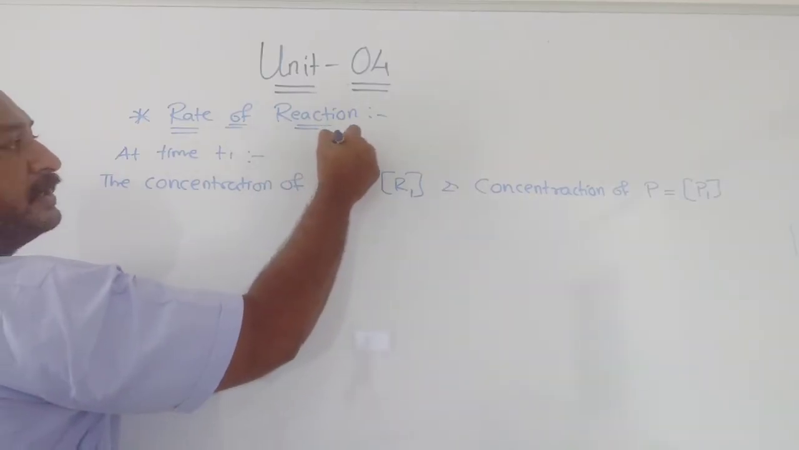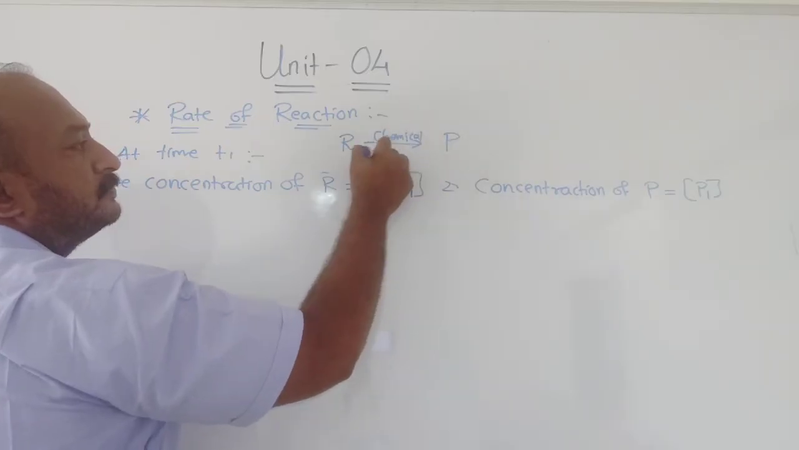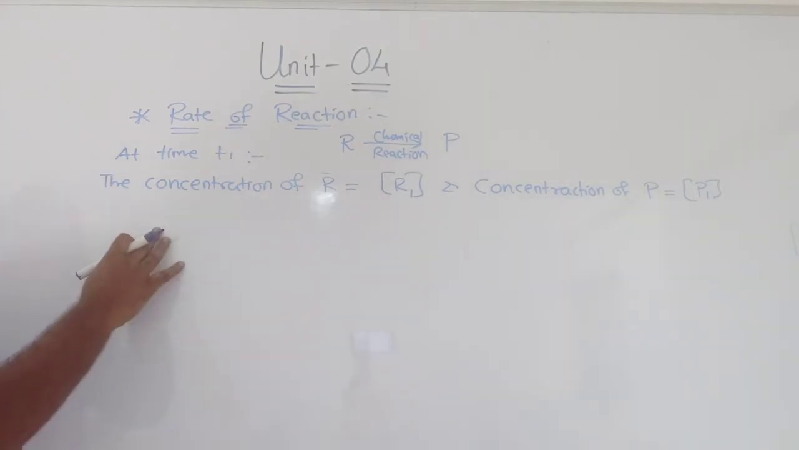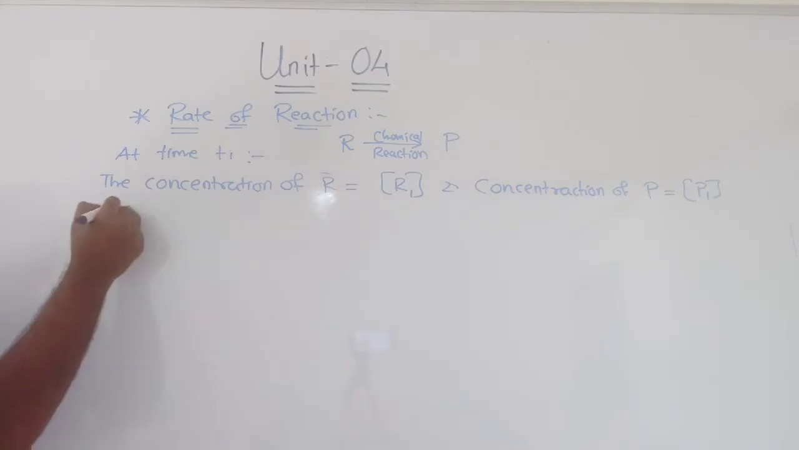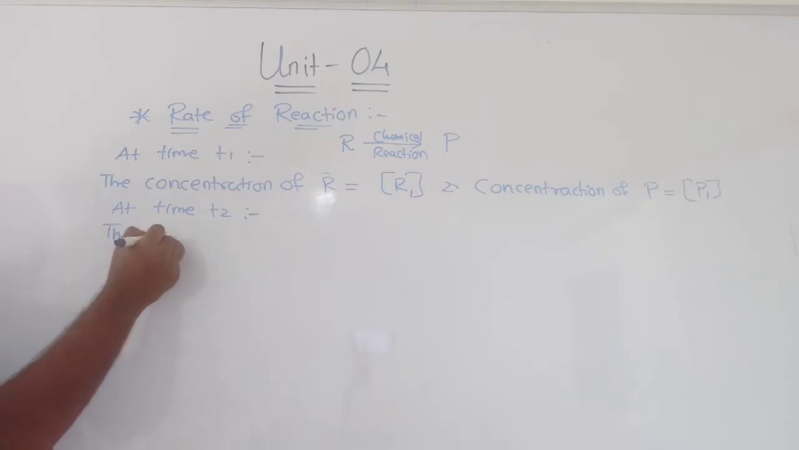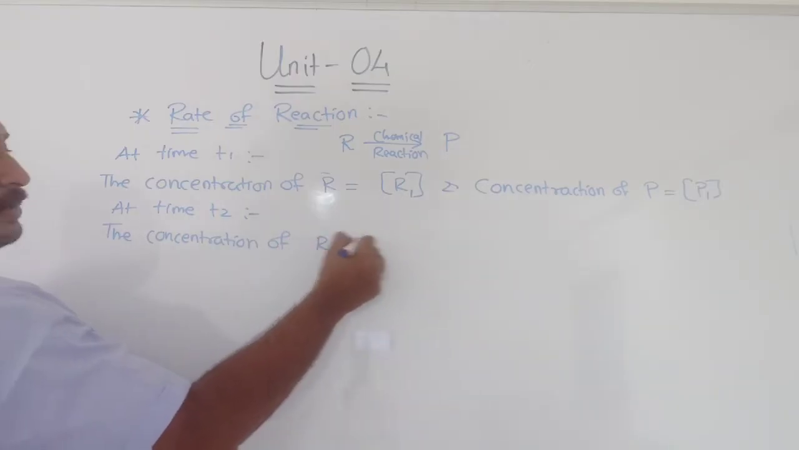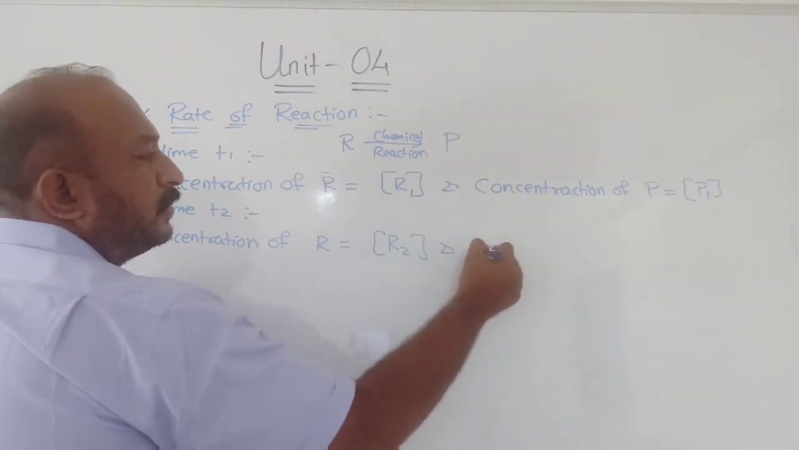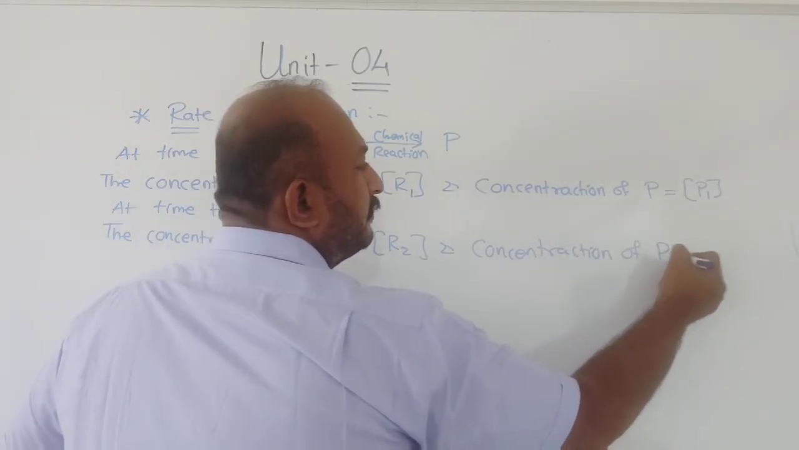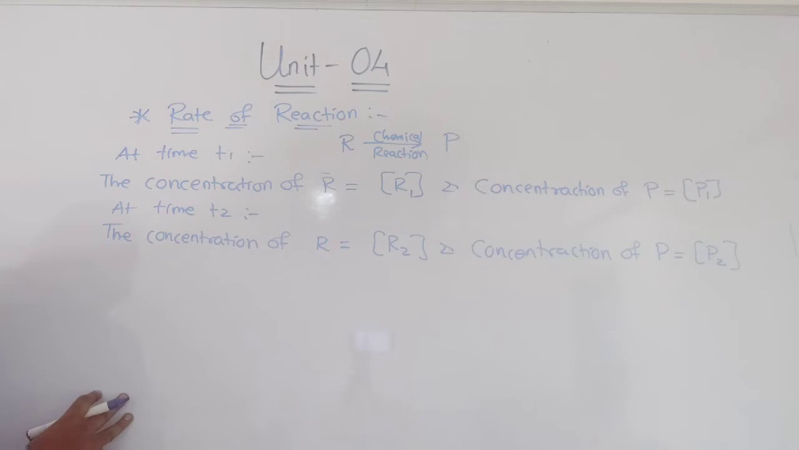Now this is for the hypothetical reaction R to P, a chemical reaction. Now suppose at time t2, the concentration of R will be R2 and the concentration of P will be P2. So this is the part we are discussing.